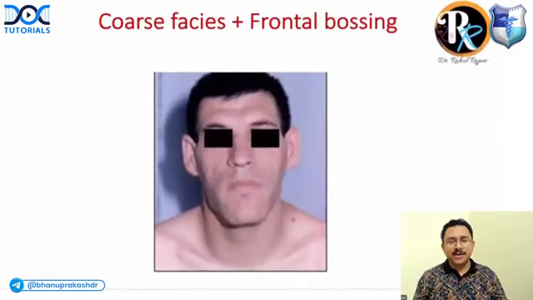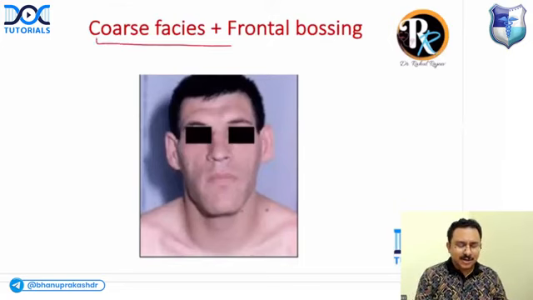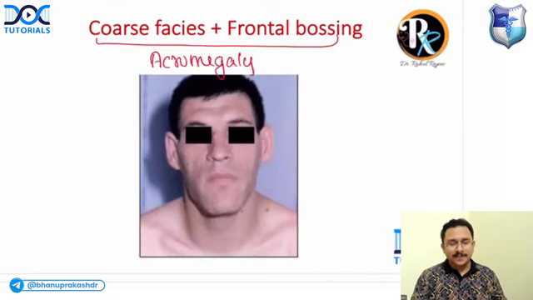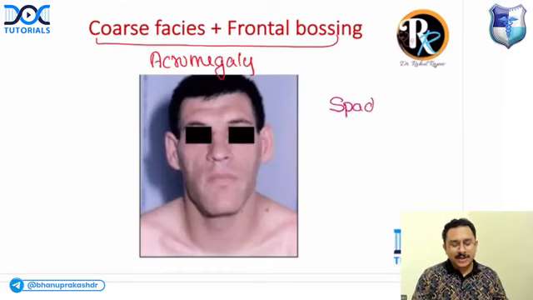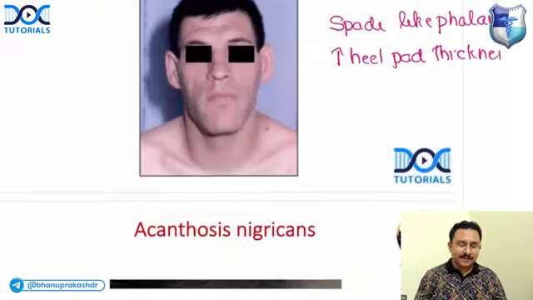And when you get a scenario of a patient with coarse facies, frontal bossing, and maybe some X-ray features. Can you tell me what are the X-ray features of this condition? Coarse facies, frontal bossing, think of acromegaly. And what are the important findings in acromegaly? One is when you look at the phalanges, you get spade-like phalanges. And there is increase in the heel pad thickness. Okay, these are the findings.